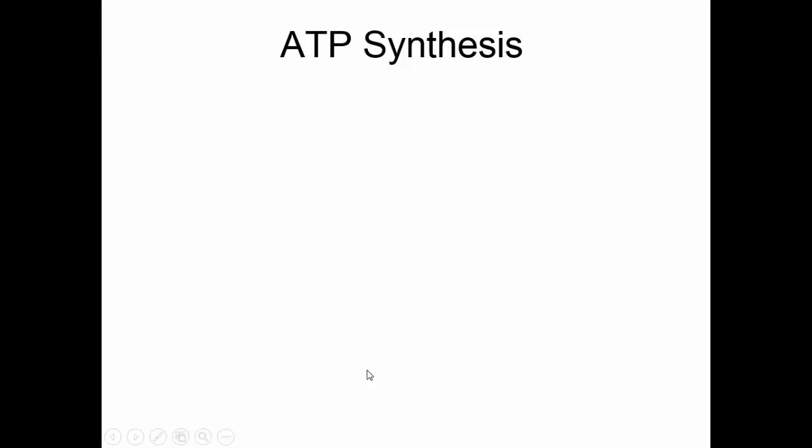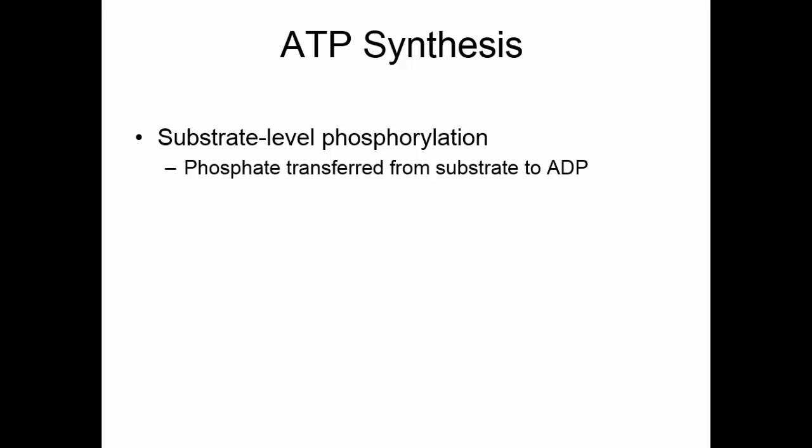ATP is synthesized in one of two ways, either substrate-level phosphorylation or oxidative phosphorylation. In substrate-level phosphorylation, the phosphate is on some substrate. We break the phosphate off the substrate and use the energy to transfer the phosphate to the ADP. This is the kind of phosphorylation that is used when we synthesize ATP in glycolysis and the Krebs cycle.